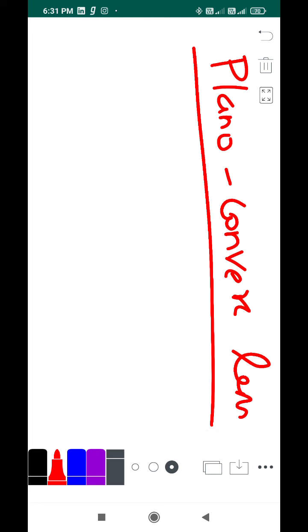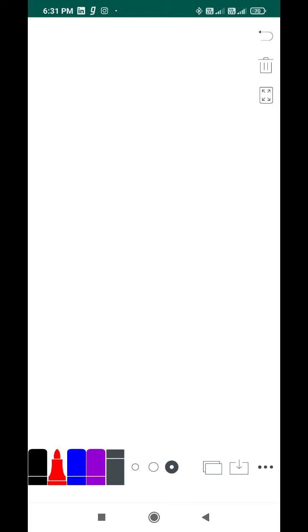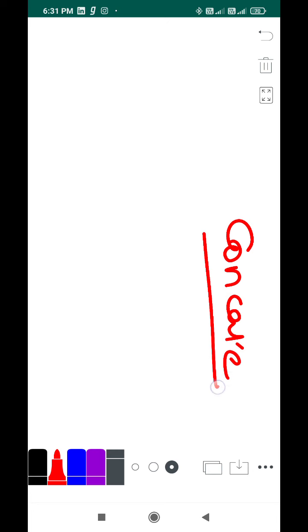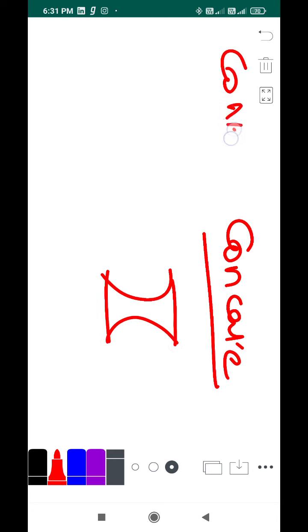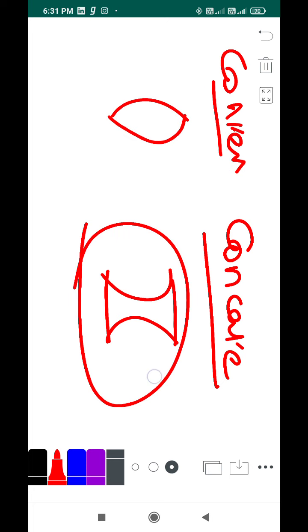Before that, just for the sake of diagrams, I have drawn the concave lens like that. The actual diagram of the concave lens would look something like this. So the convex lens would look like this, and the concave lens will look only like this.